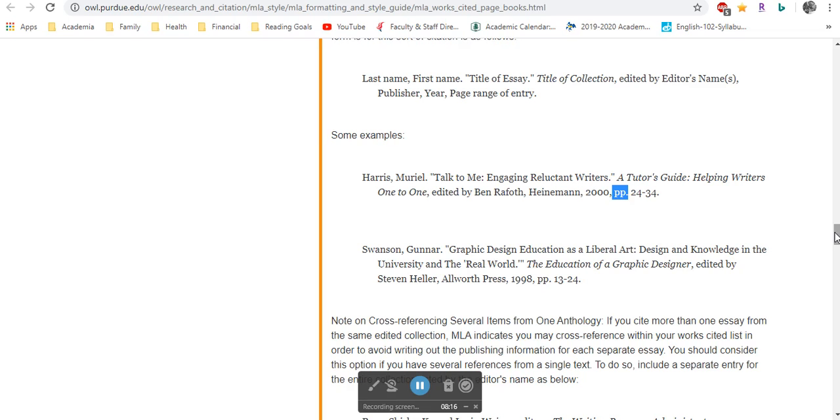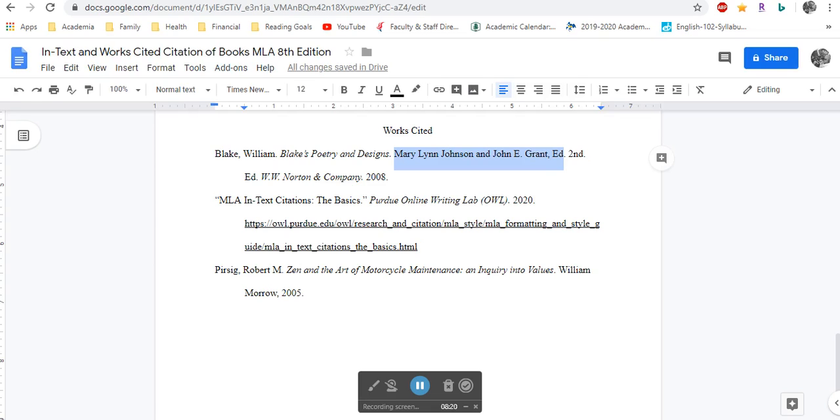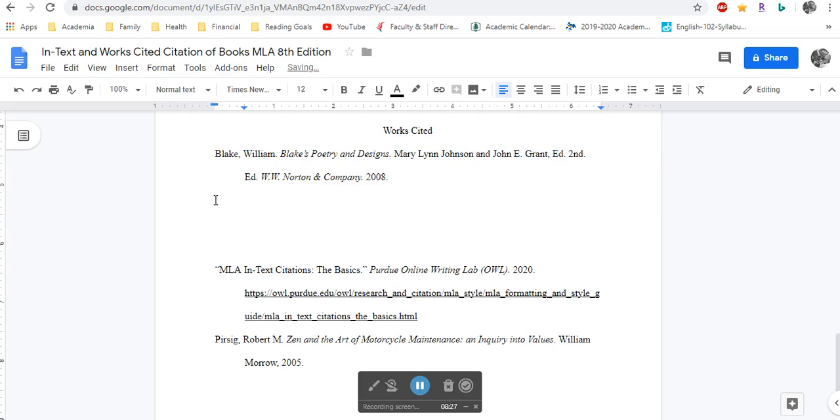Generally, if there are 2 authors, we include both authors' names, but for the first author, we flip their name order. So the first author's name in this article is Diener. I hope I'm pronouncing that right. Remember, we keep everything in a works cited page alphabetical. And the second author is Martin Seligman. So if there are 2 authors, that's how you set it up.